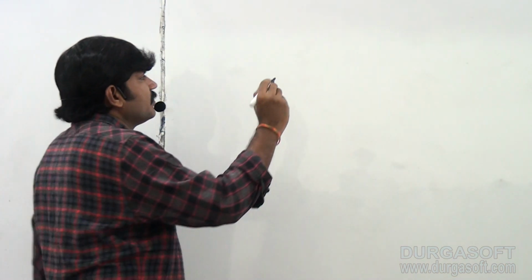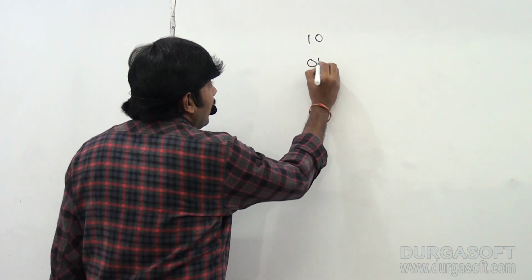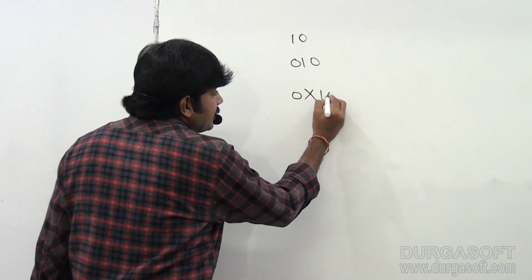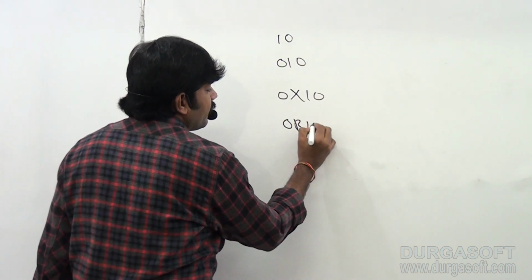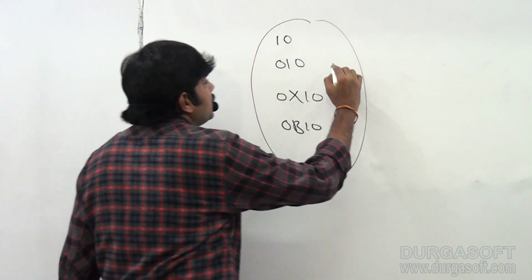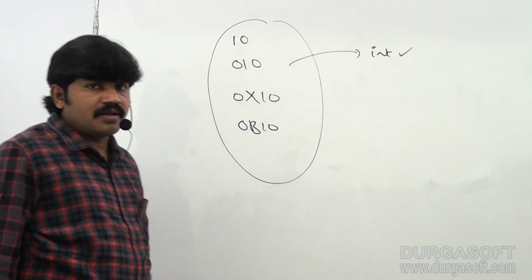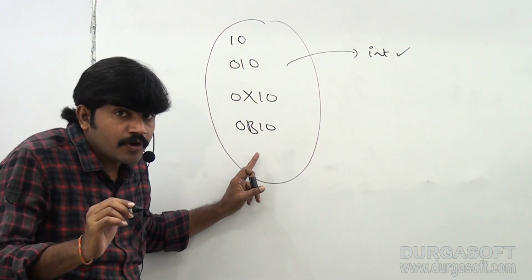By default, every integral literal, have you observed? Whether you are specifying the decimal form, octal form, hexadecimal form, or binary form, by default every integral literal is of int type. Remember this one. What is the type of this value? By default, what type is it?